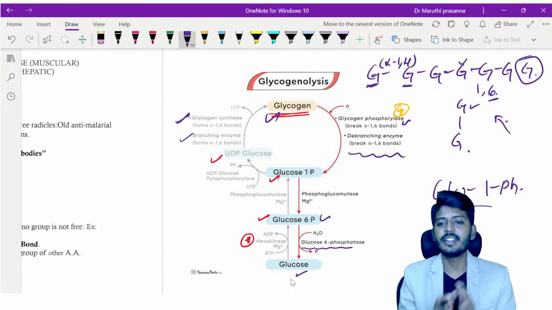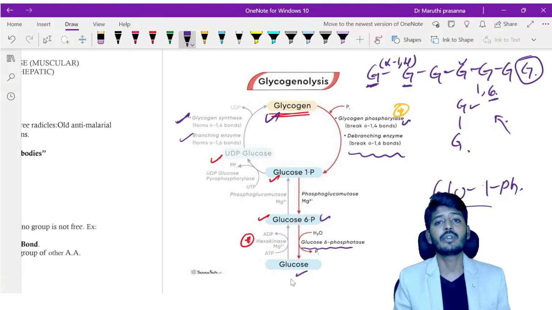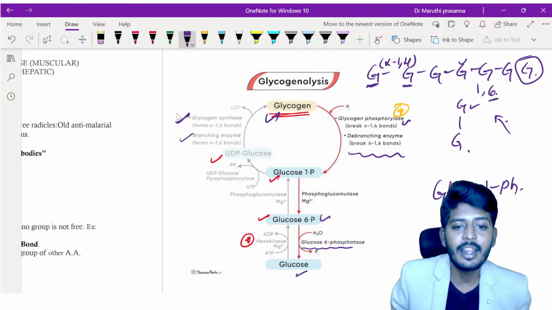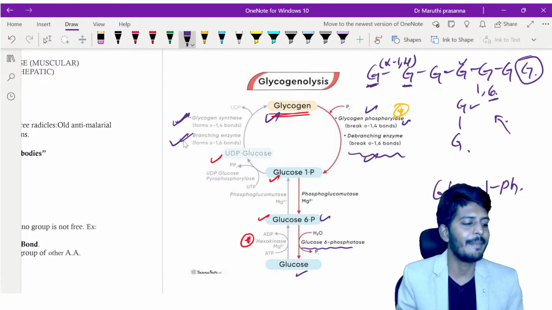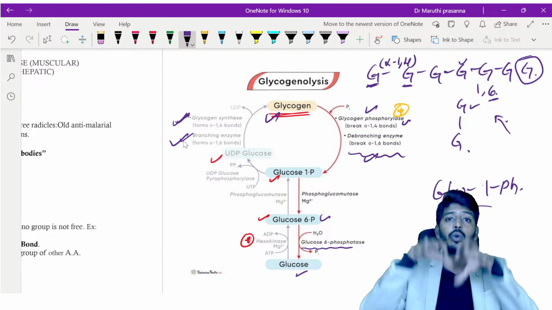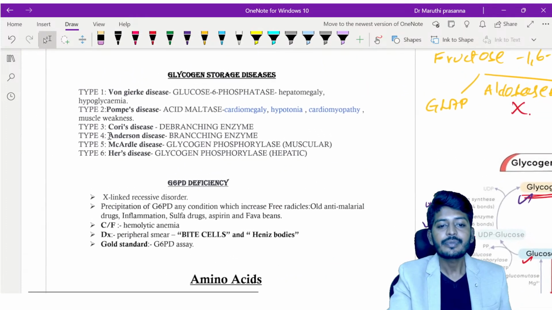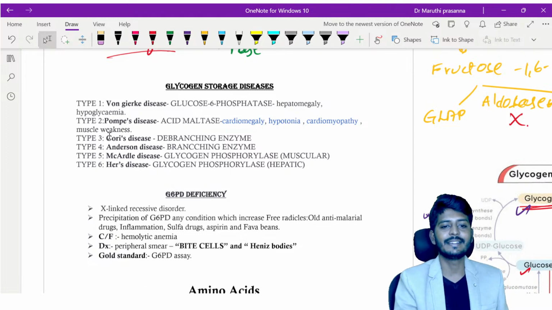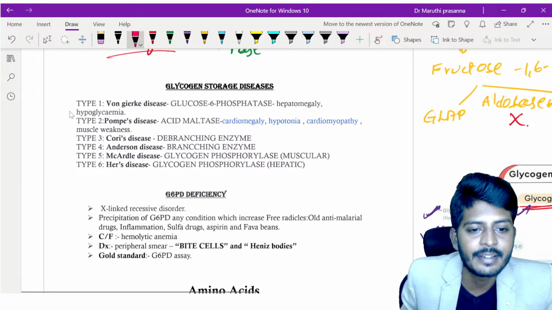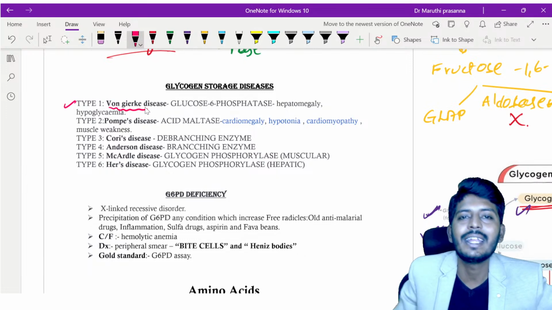Okay, now we understood glycogen synthesis and breakdown. So why is it important for us? Because there are some rare disorders in which these enzymes are defective. For example, glycogen synthase is defective, glycogen phosphorylase has a defect, debranching enzyme has a defect, branching enzyme has a defect. During that time, glycogen will start to get deposited in the body, leading to glycogen storage diseases. We have 6 main important types. We have a 7th one also, but the main important ones are 6 diseases. Type 1 glycogen storage disease is called Von Gierke's disease. What is that?